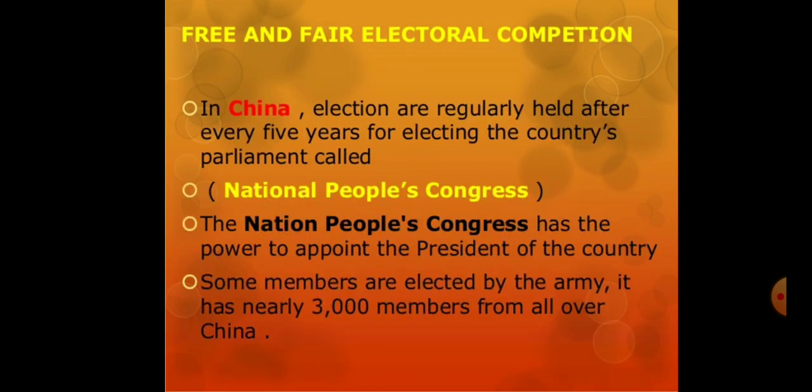So to know about free and fair elections, we have the story of China. In China, elections are regularly held after every 5 years for electing the country's parliament called the National People's Congress. The National People's Congress has the power to appoint the president of the country. Some members are elected by the army. It has nearly 3,000 members from all over China.